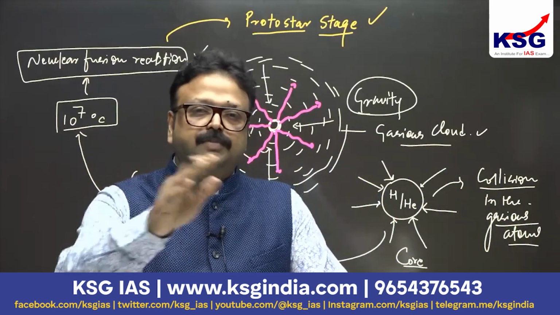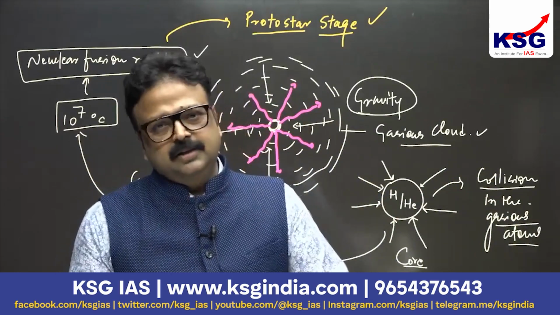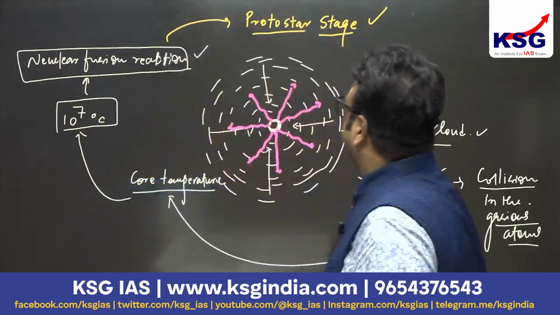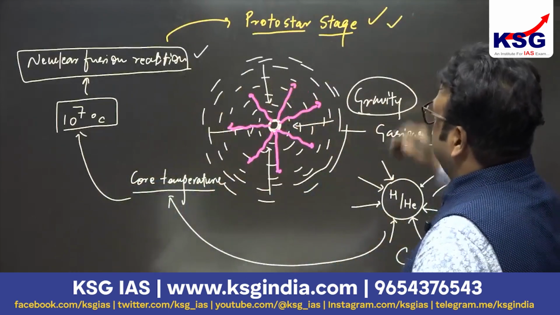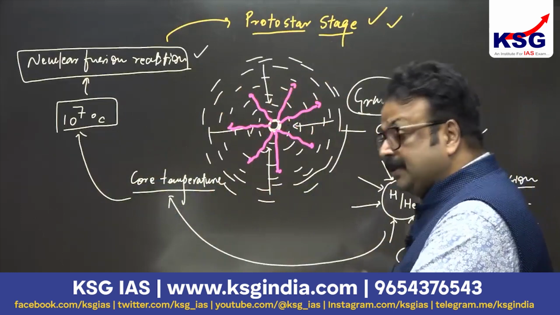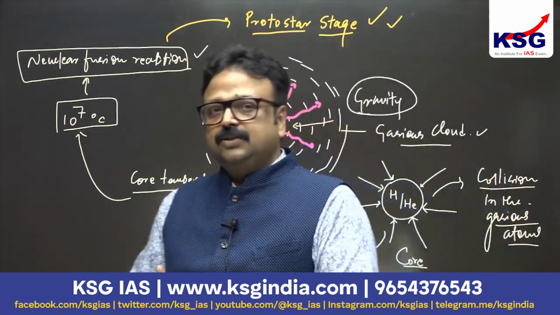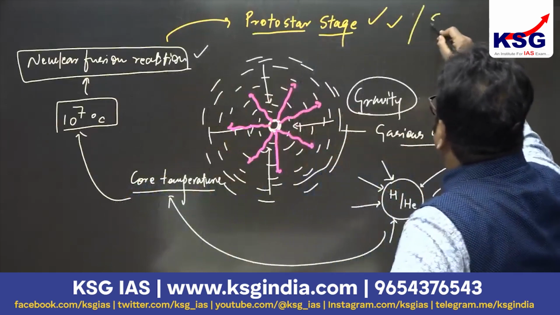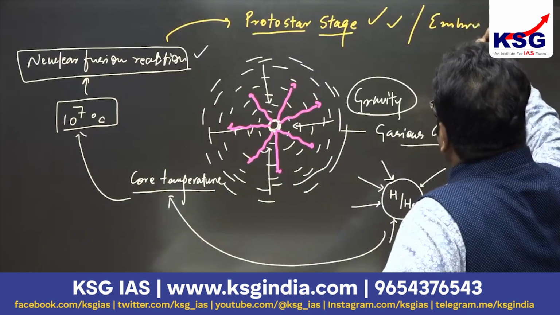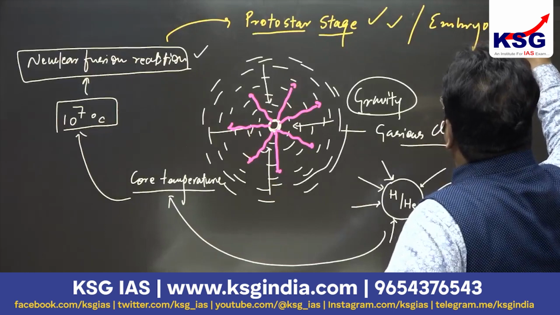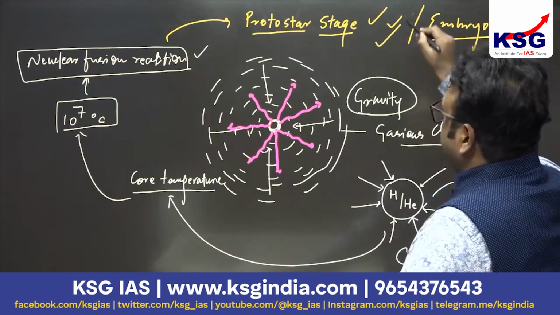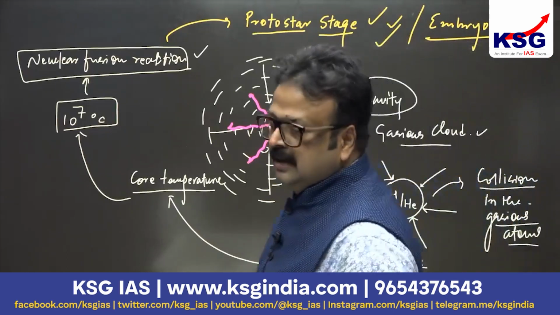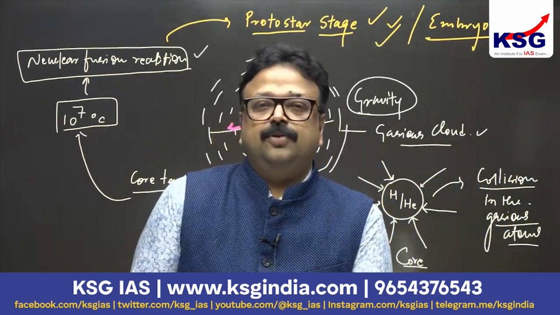That means if you compare it from 13.7 billion, you can calculate the time. This was the time of origin of the stars, formation of the galaxy, and the sun is one of the stars. Fine. So this protostar has another name, embryo star. It was formed, and this embryo star starts radiating this radiation energy from the core.